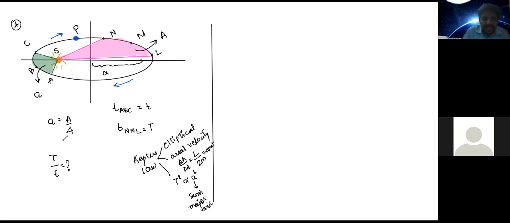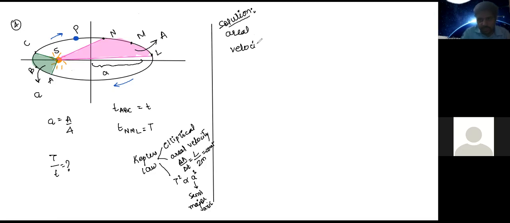So this means that if the area covered in small time t for going from A to B to C is small a, and the area covered to go from N to M to L in the capital time T, right, then we have a relation that areal velocity is constant. We'll write areal velocity. So we have the solution.